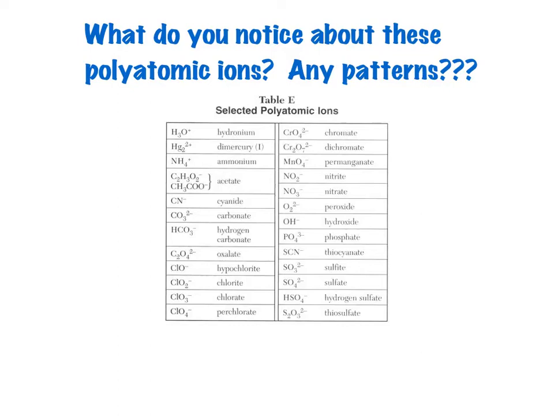Have you noticed that there aren't very many positive ions in this list? We've got a couple here at the top: the hydronium ion, dimercury, the ammonium ion, and all the rest are negative ions. Now, do you notice anything else about all these negative ions? Do you notice anything about their names? Hopefully you've noticed that most of these ions have an ending that's either ate or ite.